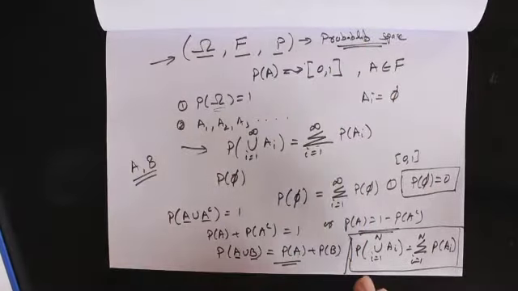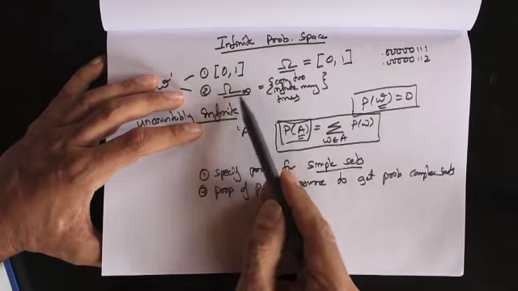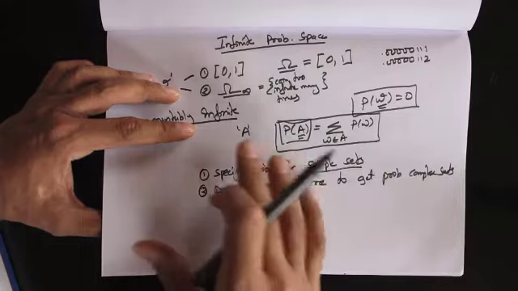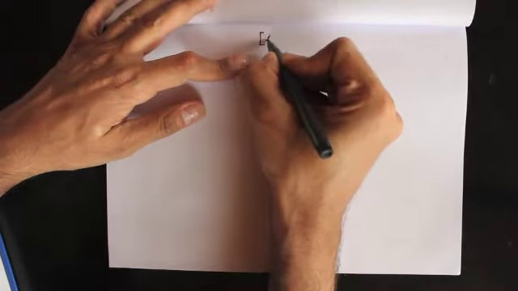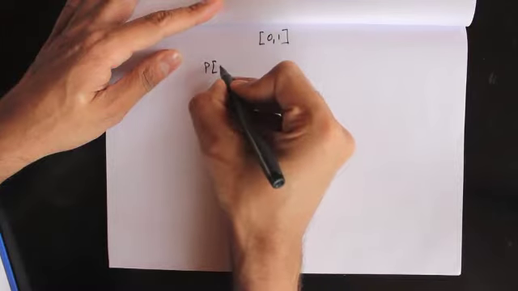And now what I would like to do is take our experiments, which were two experiments, drawing a number between 0 and 1 and tossing a coin infinitely many times. And I would like to create a mathematical model for choosing an outcome from these experiments. Okay, so let's do that next. Let's consider our experiment of drawing a number between 0 and 1.